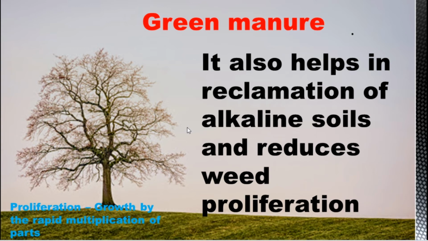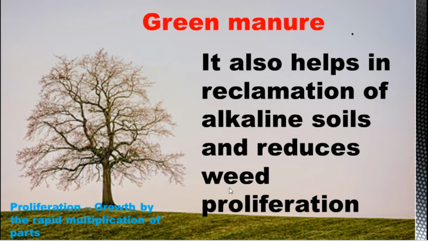It means the soil is not suitable for cultivation or plant growth. So when you add green manure, the soil becomes suitable for plant growth, the soil fertility increases, and sterile soil becomes fertile soil. So this is the one.